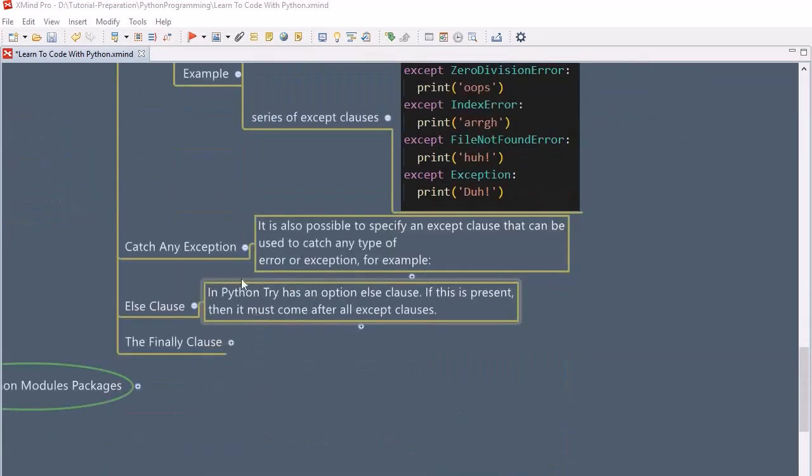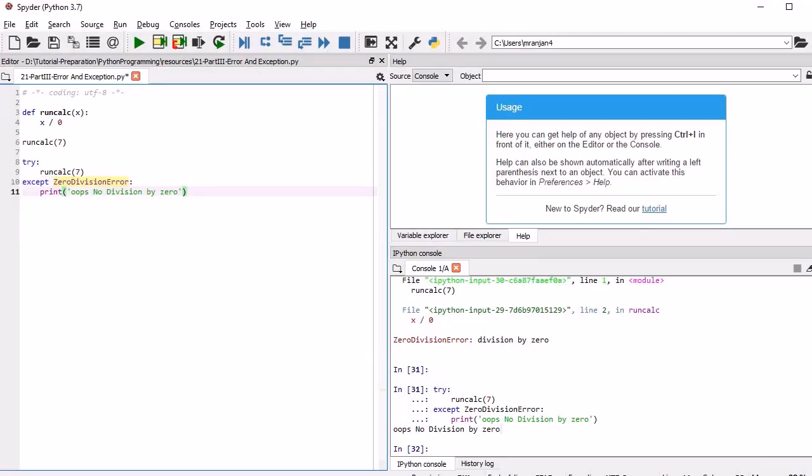Now let's move further and look into the else clause. What is the use of the else clause? We will understand that. Let's go to the code. Suppose a scenario: we are going to make a little change over here. We are going to provide another parameter y and do x divided by y, and we need to provide 7 and 0 this time, so that it gives more meaningful information.